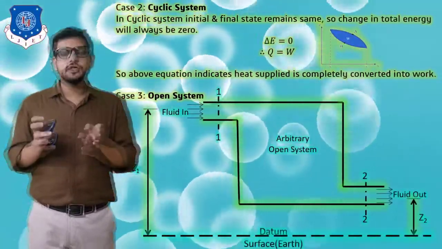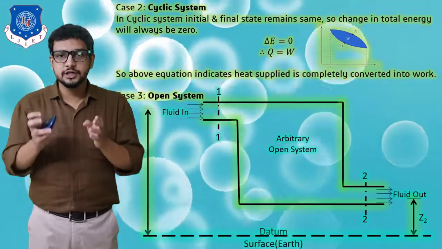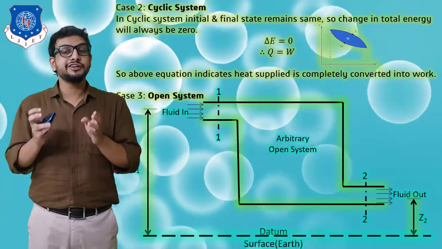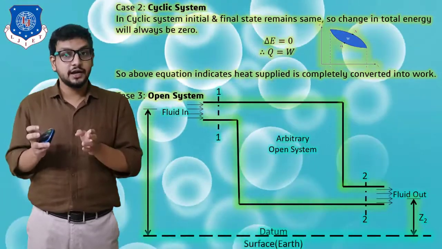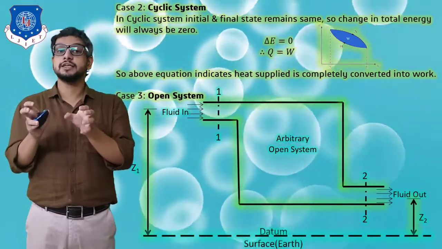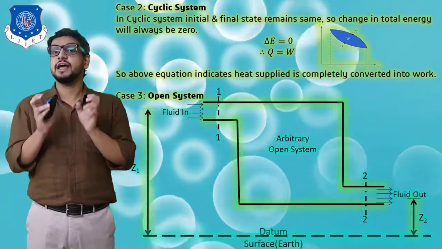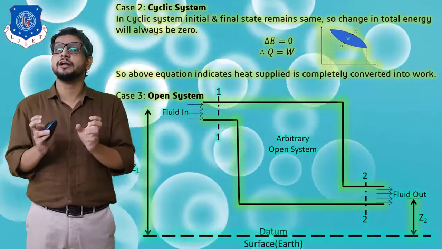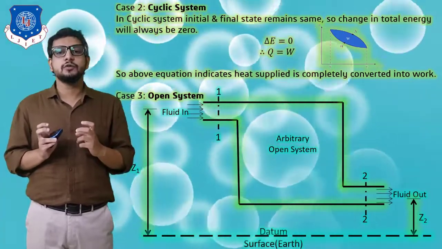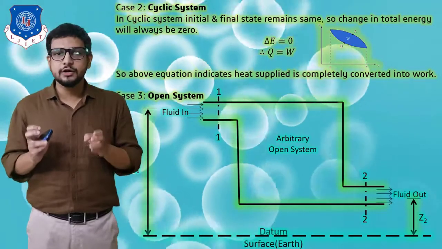Cyclic system. As we have already discussed, when a system undergoes a process and returns to its initial state at the end of the process, the initial and final states remain the same, which means the change in total energy will always be 0. So I have kept delta E is equal to 0.